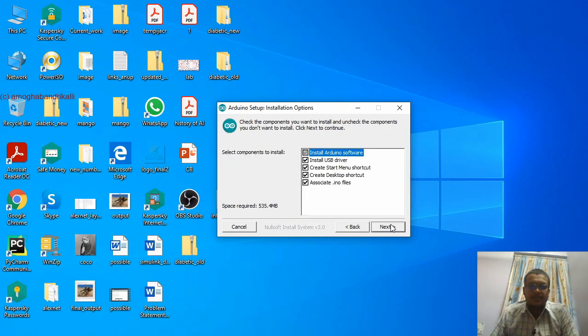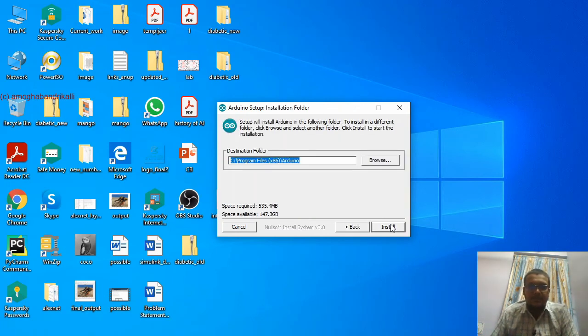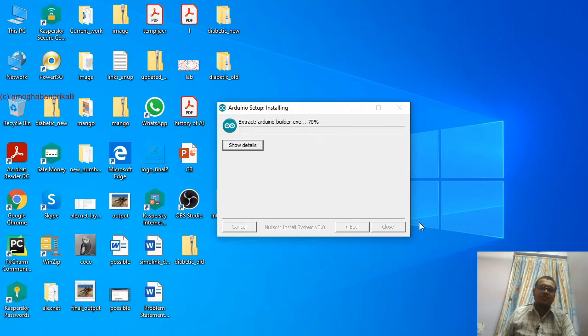So you can just press next. You can choose to browse to your respective folder if your C drive memory is too full.